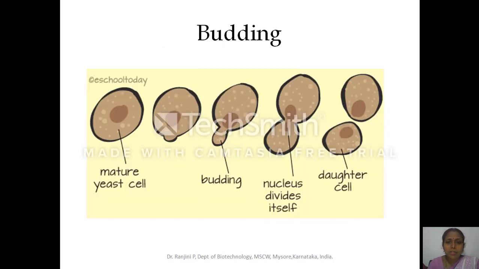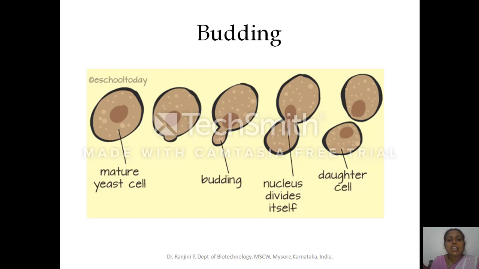Next is budding. It is observed in the case of yeast cells and other microorganisms. Here the cells mature and the nucleus will start moving towards one side of the cell, and this movement protrudes the cell membrane and the cytoplasm, due to which we find the development of an extra growth on the surface of the cell membrane. To this region the cytoplasm enters and the genetic material will replicate.